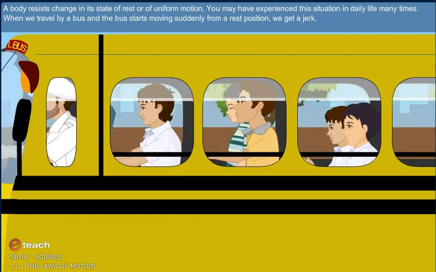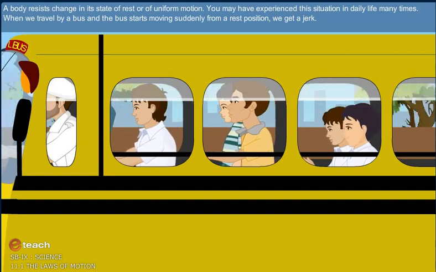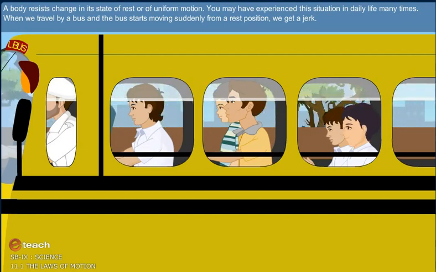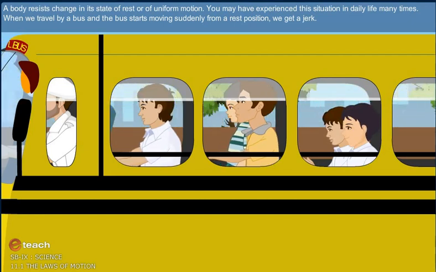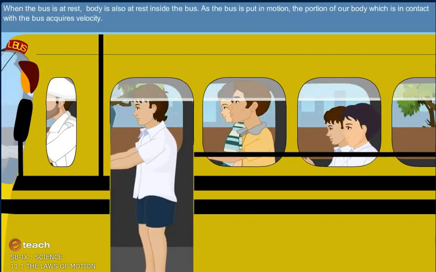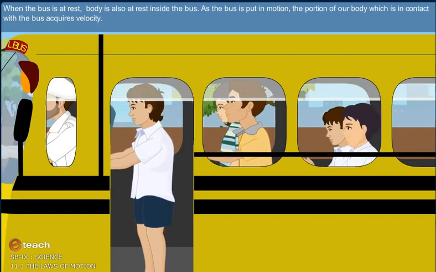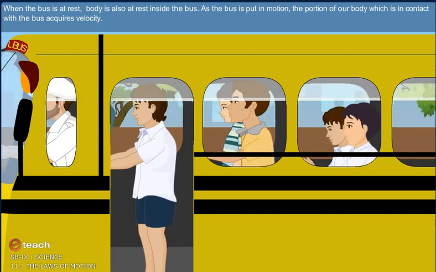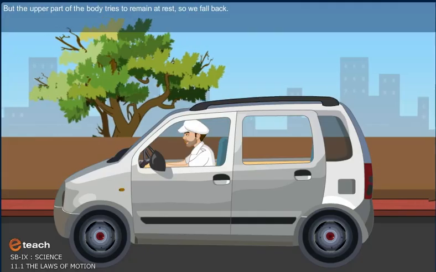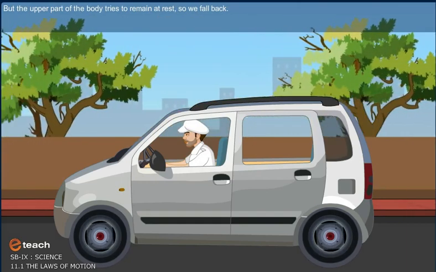You may have experienced this situation in daily life many times. When we travel by a bus and the bus starts moving suddenly from a rest position, we get a jerk. When the bus is at rest, our body is also at rest inside the bus. As the bus is put in motion, the portion of our body which is in contact with the bus acquires velocity. But the upper part of the body tries to remain at rest, so we fall back.